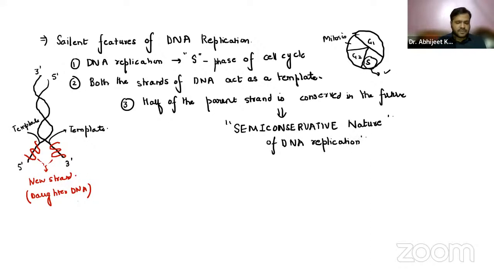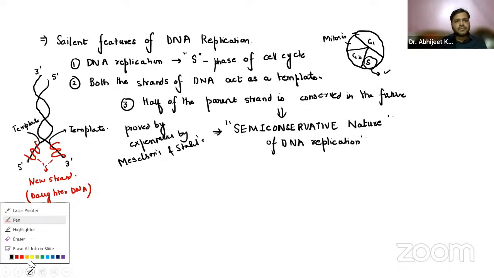This is explained and proved by the experiments that you have already done, the experiments by Meselson and Stahl. These experiments we have already done in +2, right? So that you already know.